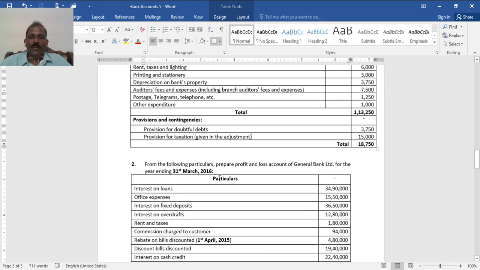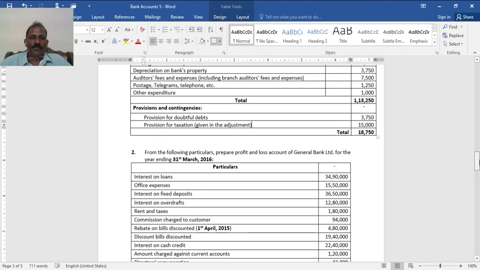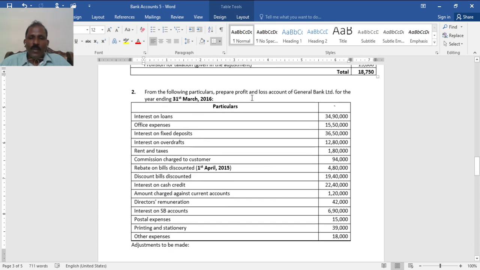Again, from the following particulars prepare the profit and loss account of General Bank Limited for the year ending 31st March 2016. See, profit and loss account, General Bank. Interest on loan 34,90,000. Office expenses 50,50,000. Interest on fixed deposits 36,500. Interest on overdrafts 12,500. Rent and taxes 1,80,000. It's 12,80,000. Then commission charged to customers 94,000. Rebate on bills discounted, beginning, 4,80,000.